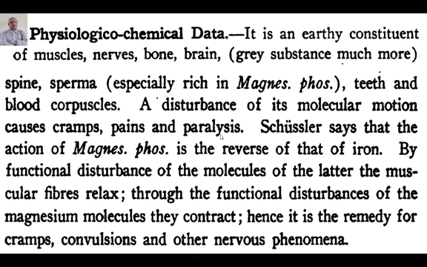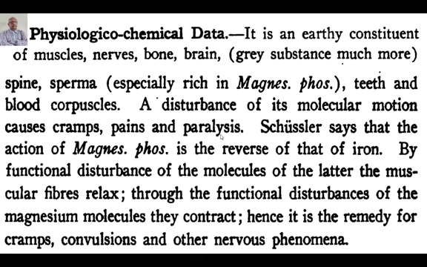Schussler says that the action of Mag phos is the reverse of that of iron. Through functional disturbance of the molecules of the latter, that means of iron, the muscular fiber gets relaxed. We learned this while studying Ferrum phosphoricum: when ferrum phos is missing, there is relaxation, hyperemia, congestion and blood loss.